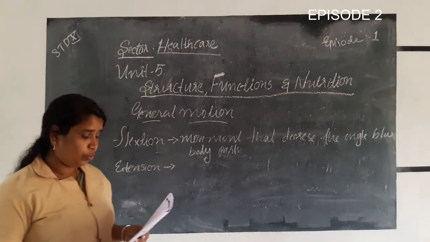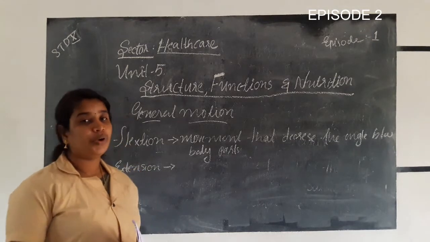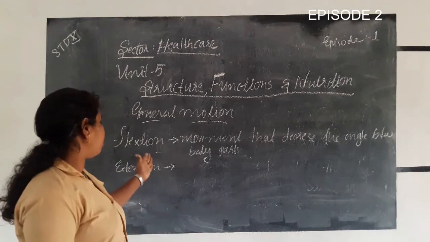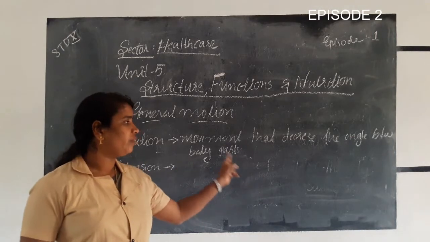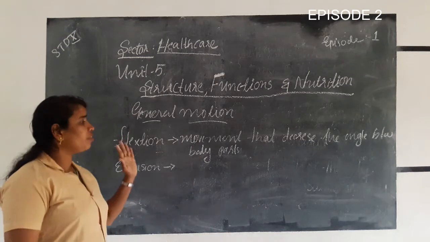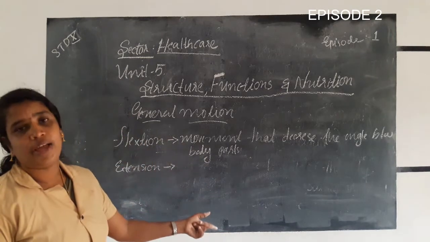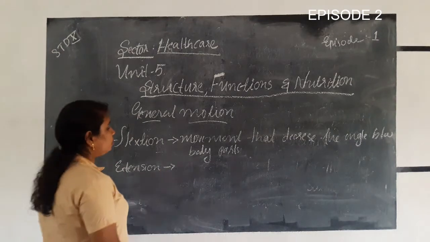Extension is a movement that increases the angle between the body parts. It's just opposite to flexion. Flexion is a movement that decreases the angle between the body parts, and extension is a movement that increases the angle between the body parts.